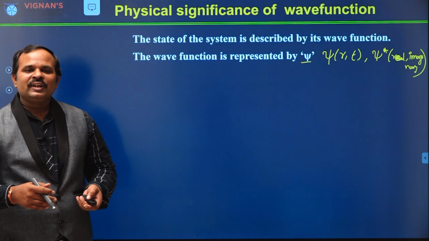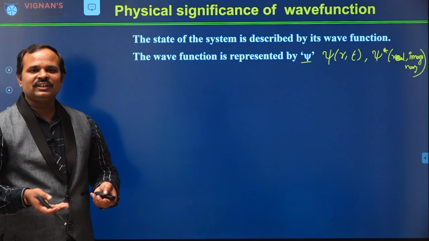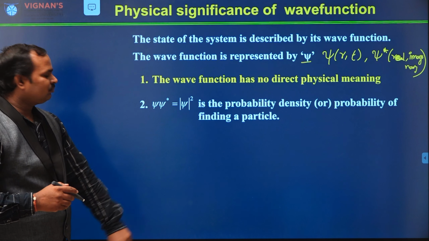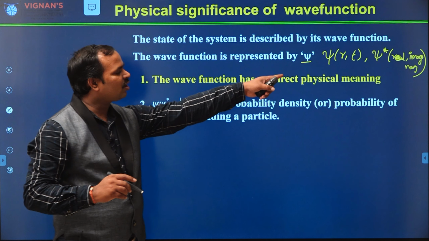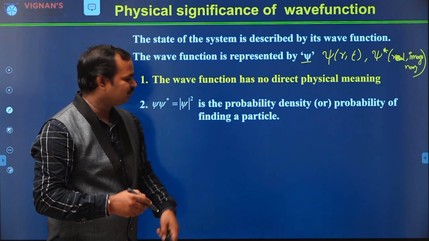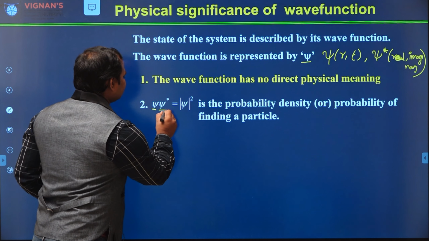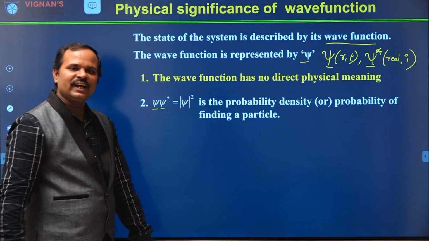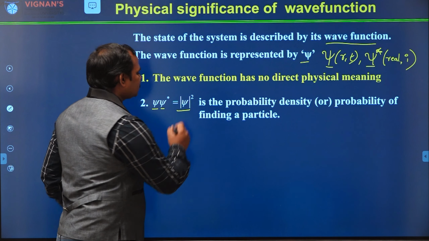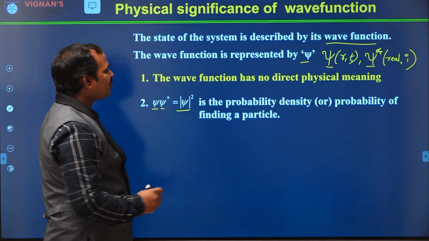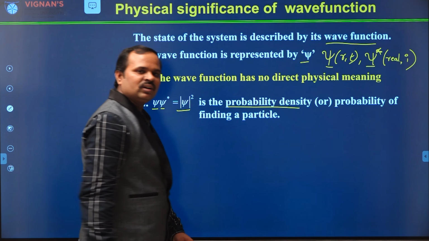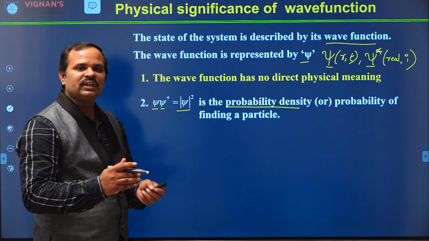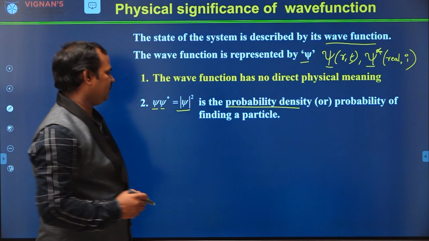However, if you take the wave function as it is, it won't give us any information. But if we take psi multiplied by the complex conjugate of the wave function, psi star, where this is psi and this is the complex conjugate of psi, then the product of psi and psi star gives the modulus of psi squared. This is the probability density, the probability of finding the particle.